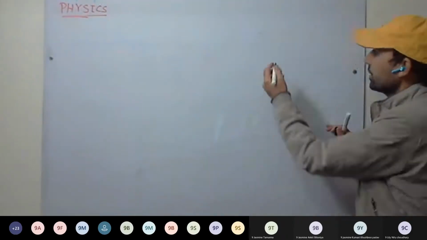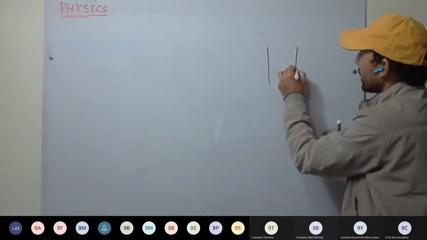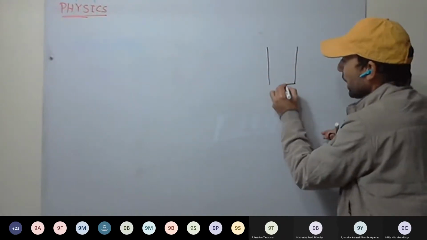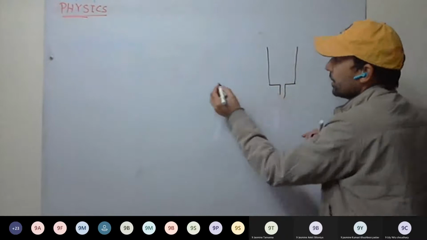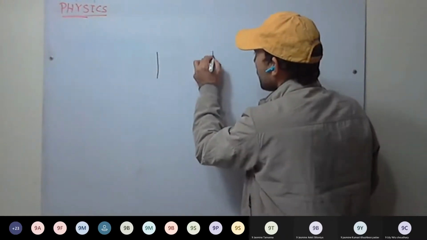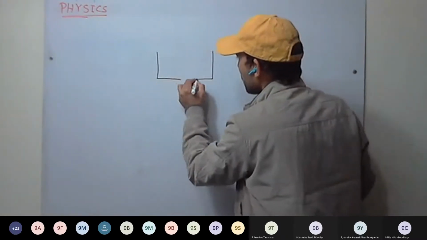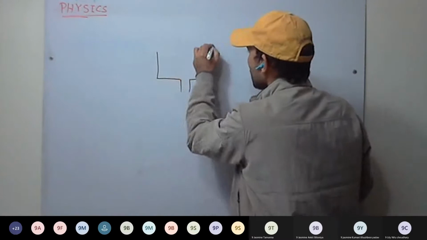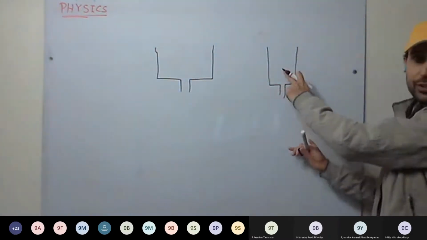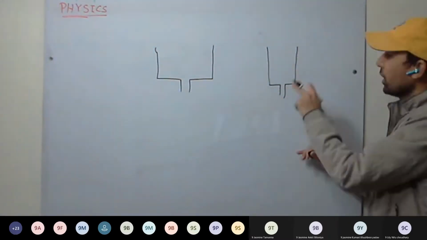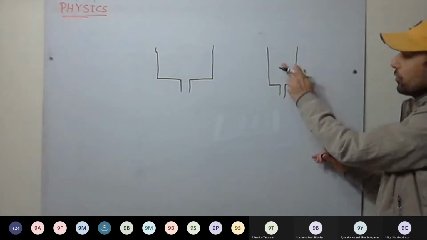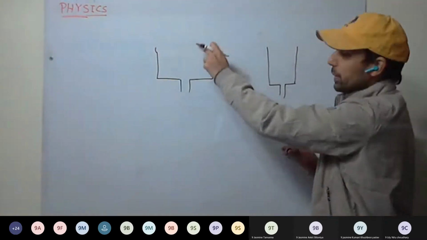Okay, so now we discuss the hydraulic press. So we'll be having two cylinders again. Smaller cross section, bigger cross section. This is fine. So work will be done here. We'll be applying force here, and here the result will be there.